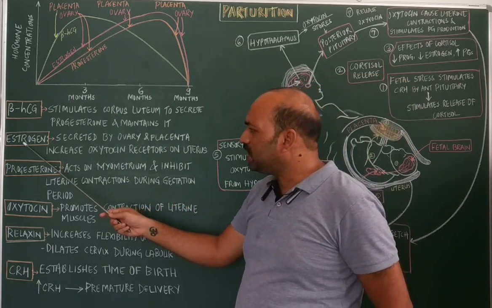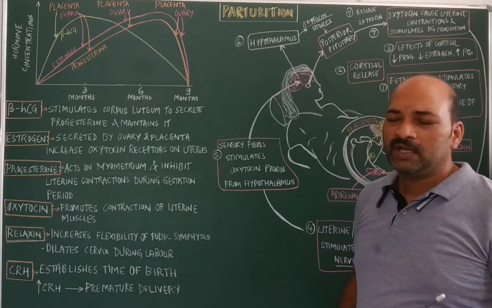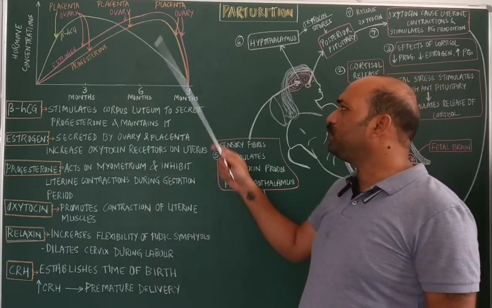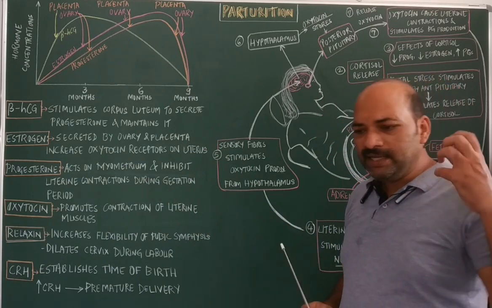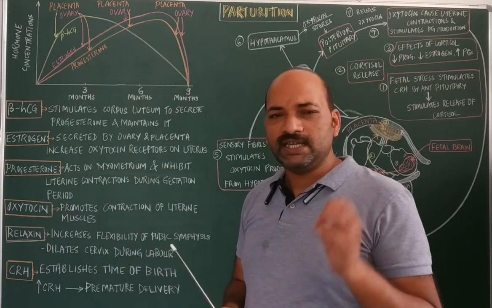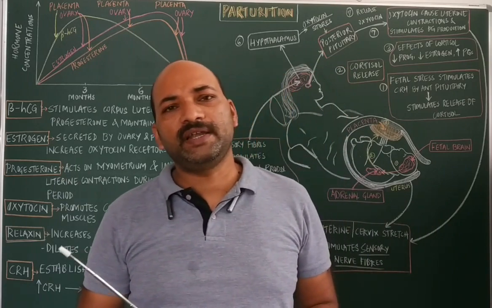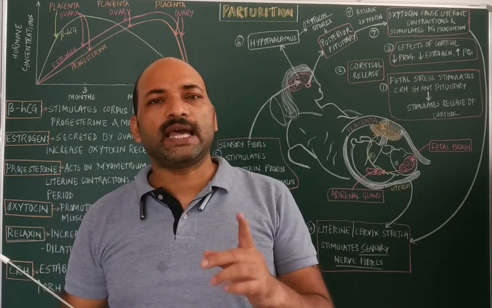Thereafter the second hormone is estrogen. Estrogen is secreted both by the ovary as well as the placenta. In general, in females, estrogen is responsible for maintaining the secondary sexual characters.